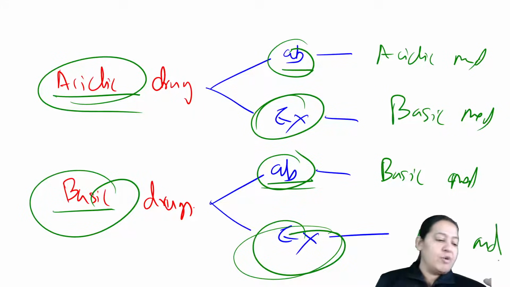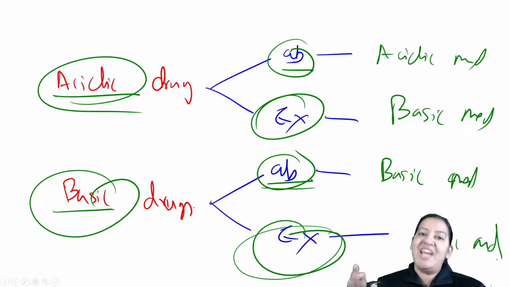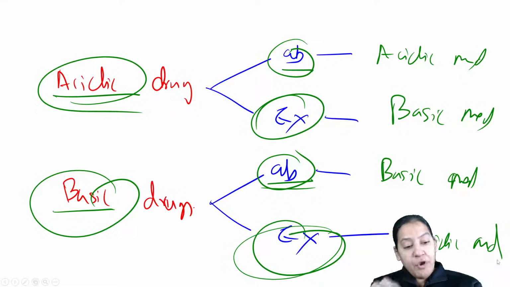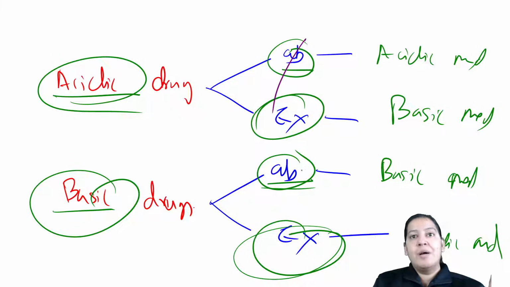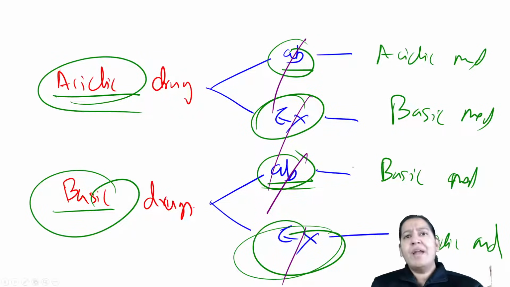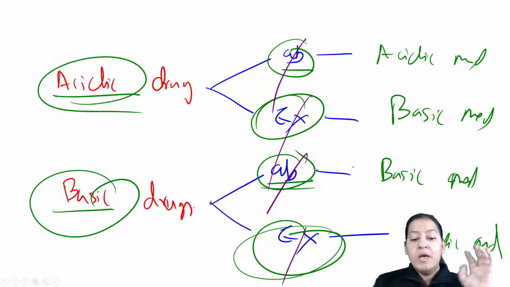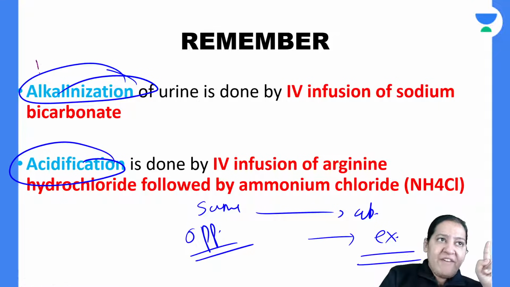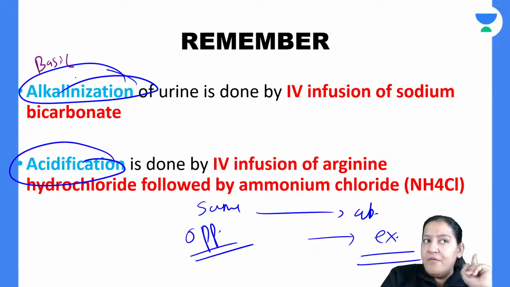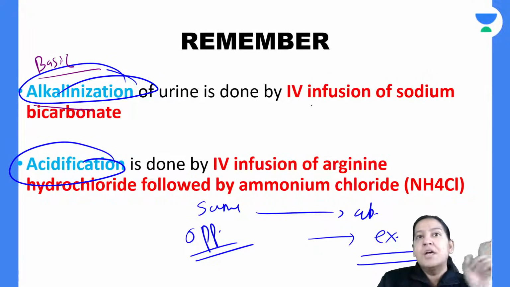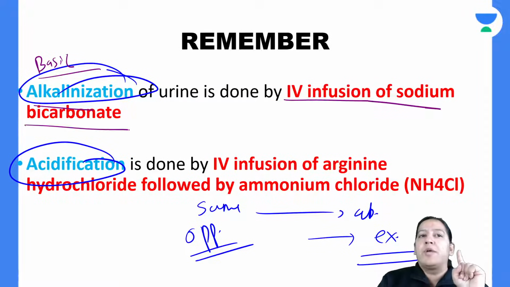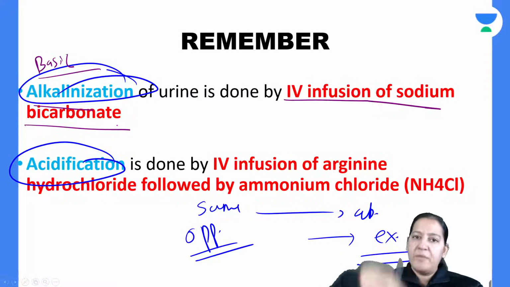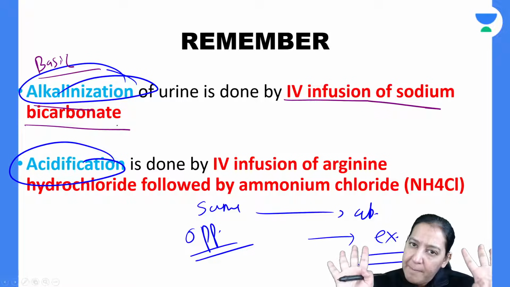So depending on the situation, you can change the pH of the urine. If you want the drug to get excreted, provide the opposite medium. In case of suicide, if you want the drug absorbed, provide the same medium. So how can you change the pH of the urine? If you want to basify the urine, make it basic, alkaline, the same thing, give an IV infusion of sodium bicarbonate. Start a drip of sodium bicarbonate. Automatically the urine will become basic in nature.